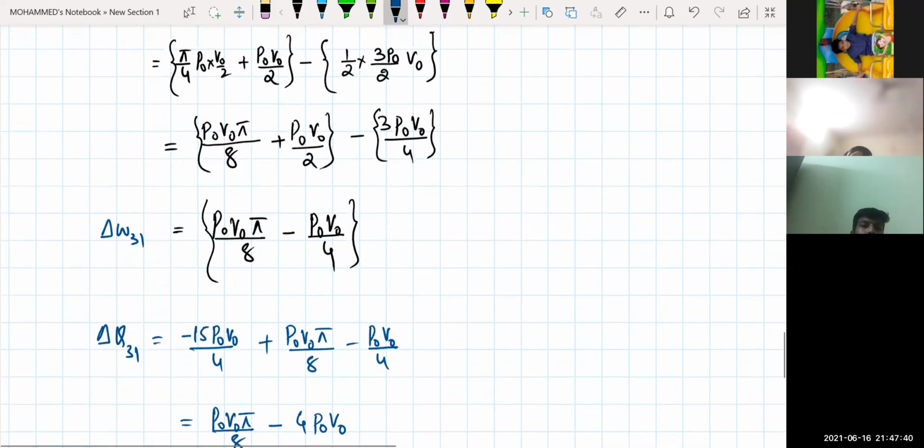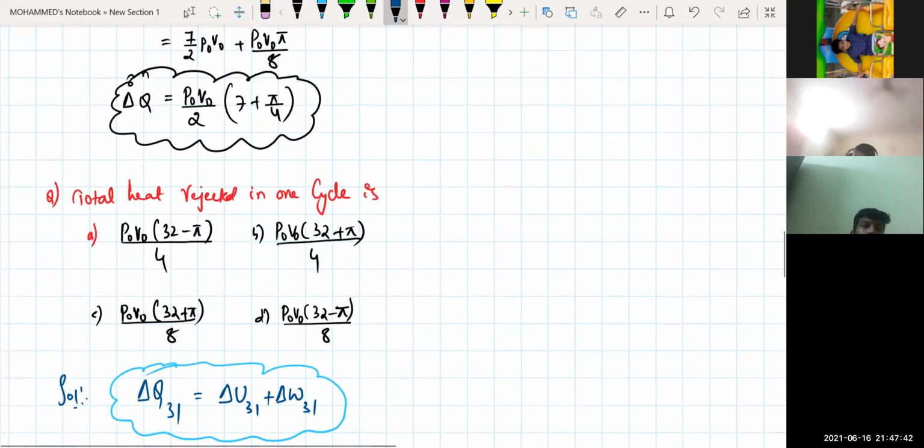What are the options? I can check it out. Now, see the first option: P naught V naught into 32 minus pi by 4. Is it correct?